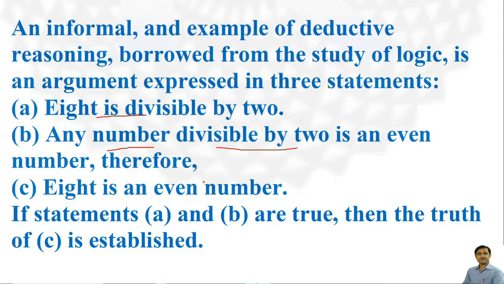As we see, if two statements A and B are true, then the truth of C is established. It means the third statement is true. 8 is divisible by 2. Any number divisible by 2 is an even number. This implies 8 is an even number. If A and B are true, then C must be true.